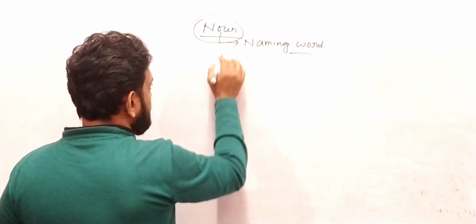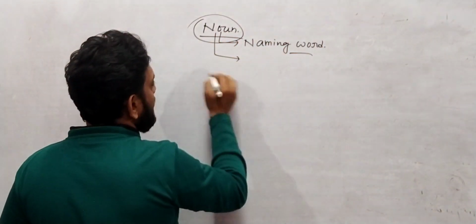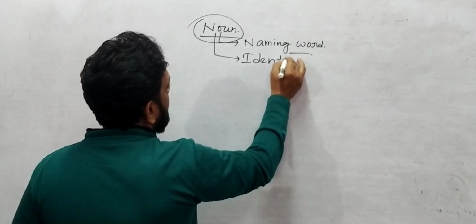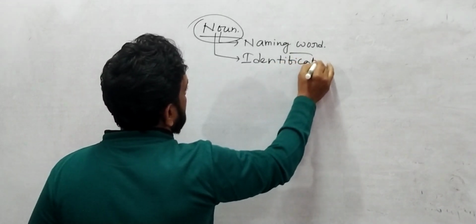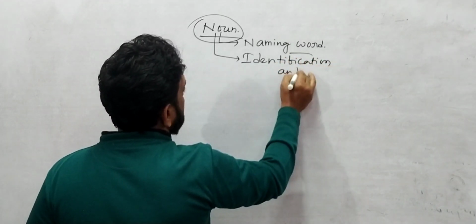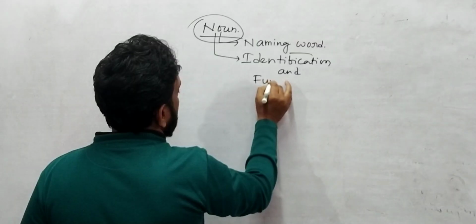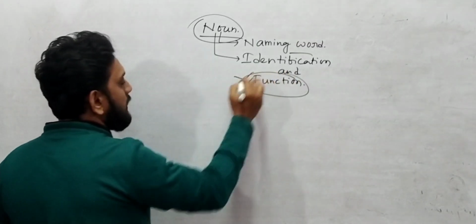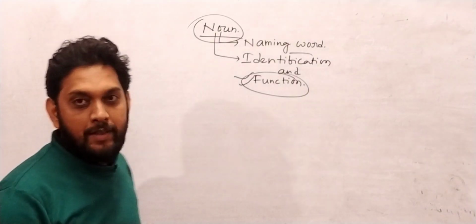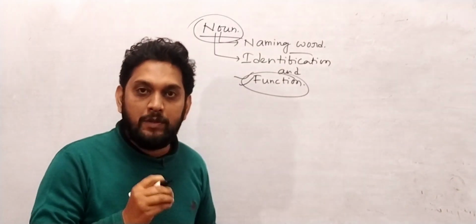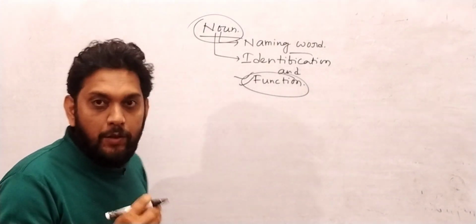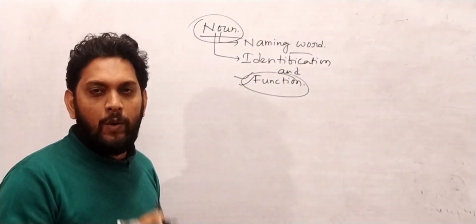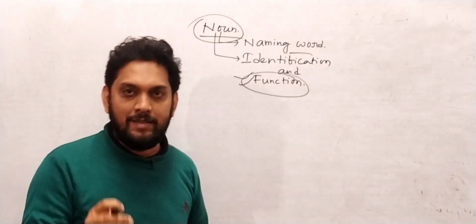So now the important thing is that we need to understand the identification and function. This portion is very important. Yes or no? We have to understand the function of a noun. When you understand the function of a noun, then you can easily identify where a noun is written in a sentence.